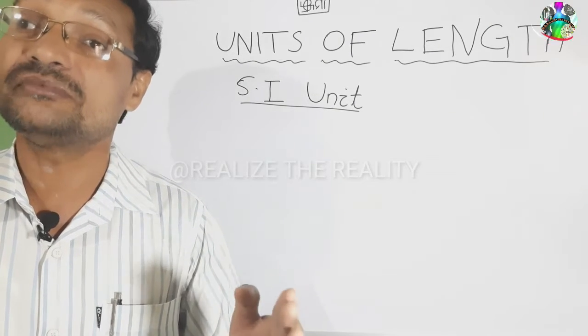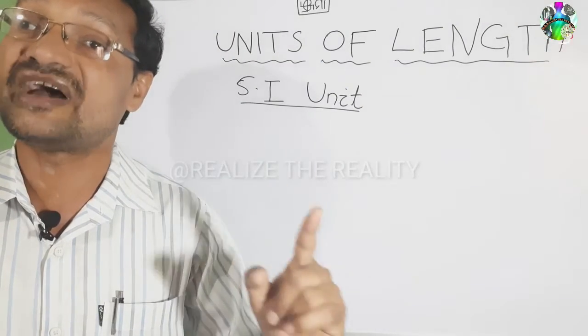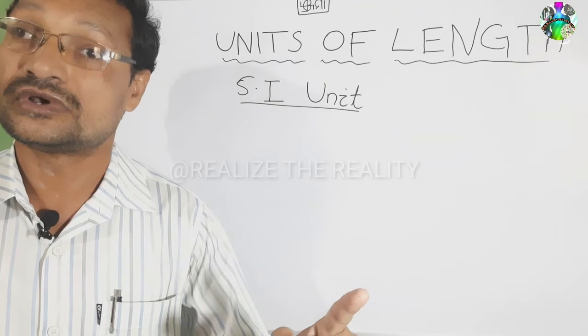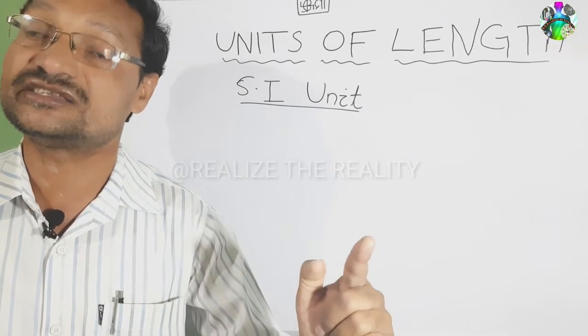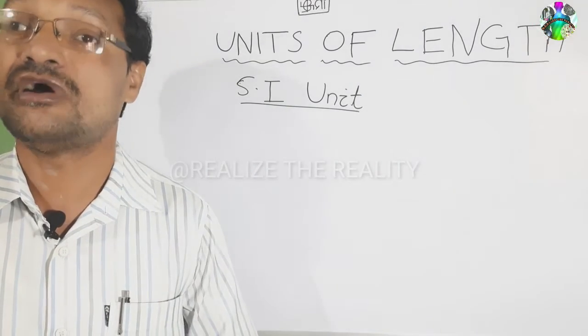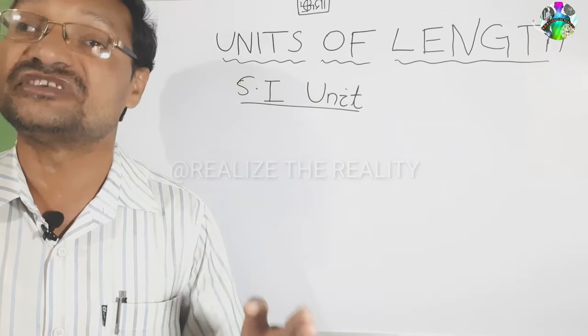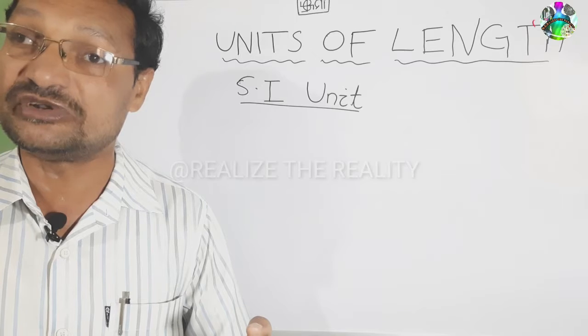There one platinum iridium rod is kept, and on this rod 2 marks are drawn, and the distance between these 2 marks at 0 degree Celsius is 1 meter, but it is now modified. 1 meter is now defined on the basis of the speed of light.